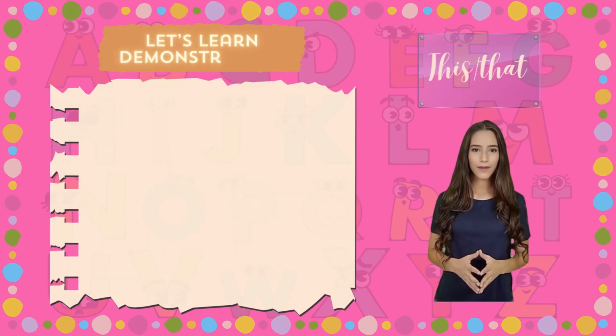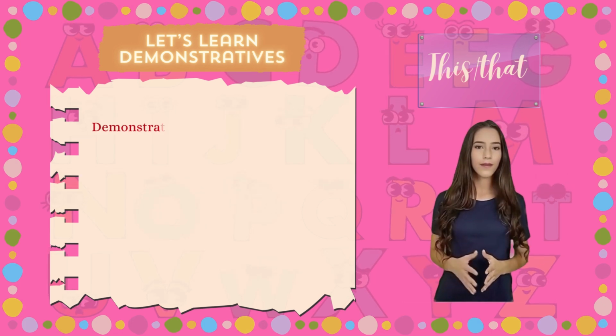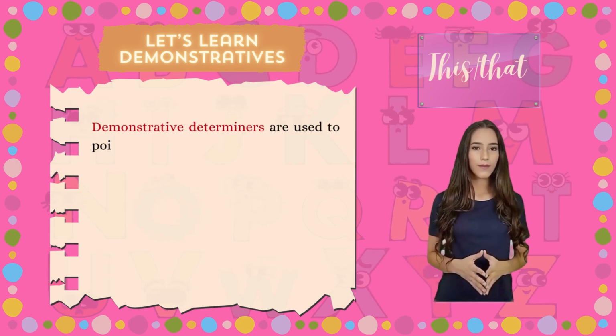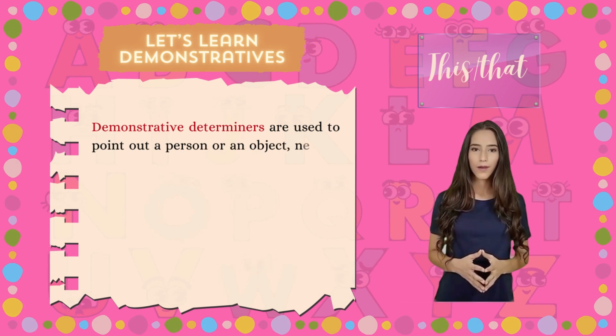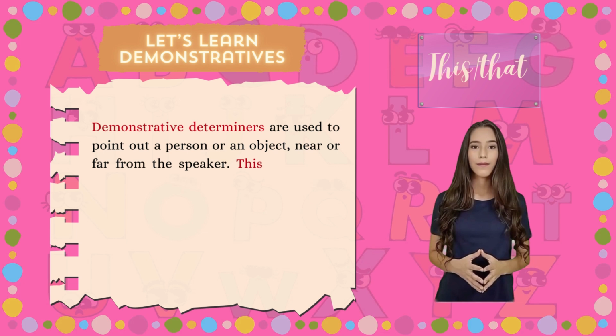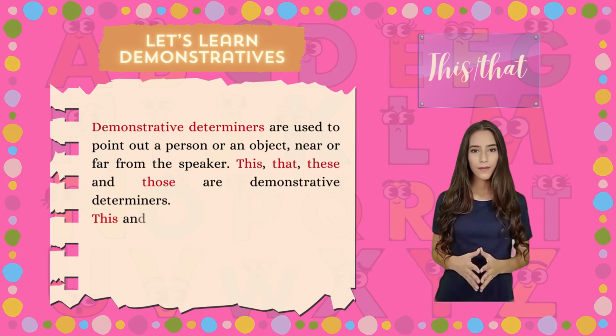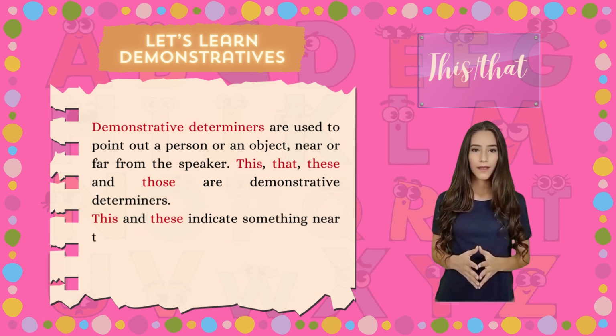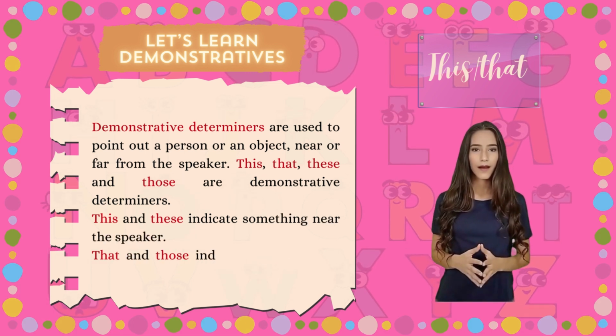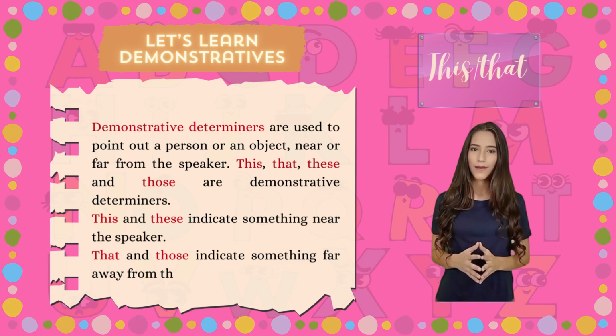Let's learn demonstratives. Demonstrative determiners are used to point out a person or an object, near or far from the speaker. This, that, these and those are demonstrative determiners. This and these indicate something near the speaker. That and those indicate something far away from the speaker.